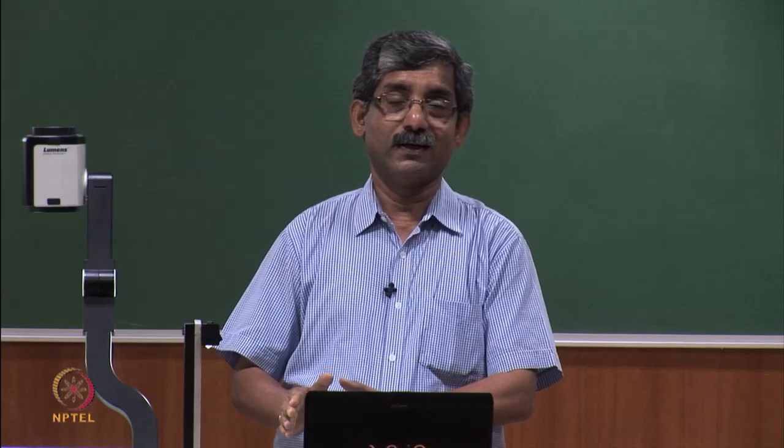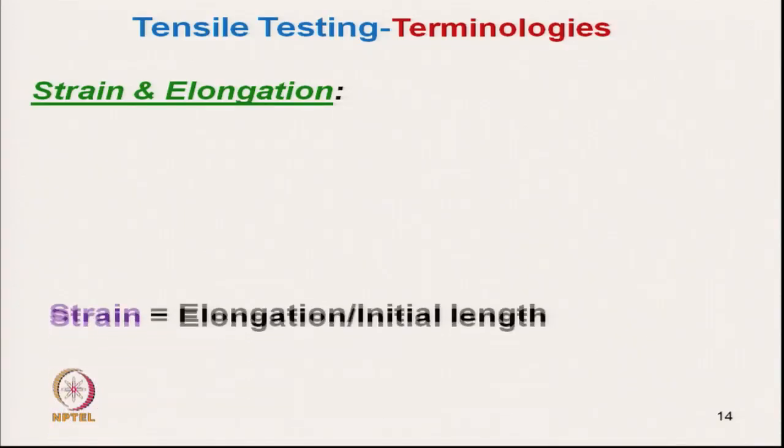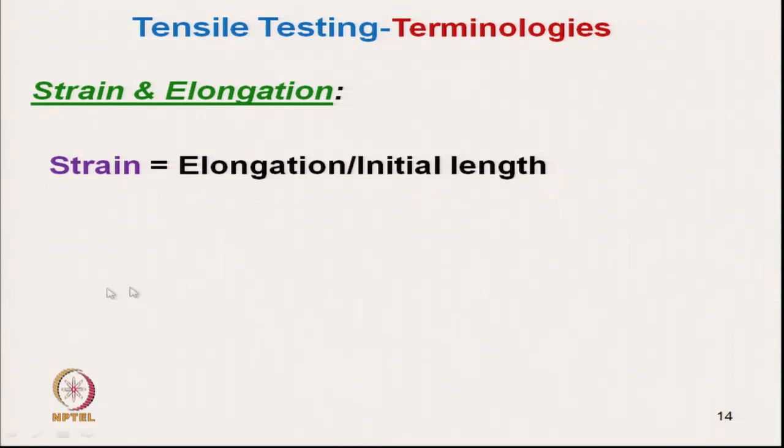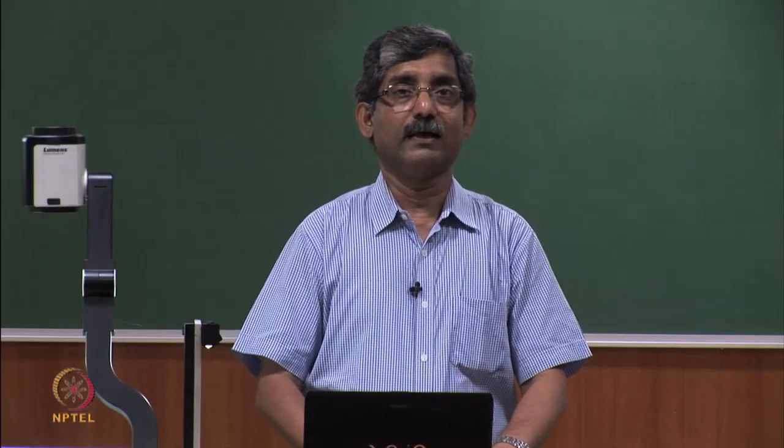Now, we must clearly understand the difference between strain and elongation. So, what is strain? Strain is the ratio of elongation and initial length, which is unitless, but elongation has the unit of length.